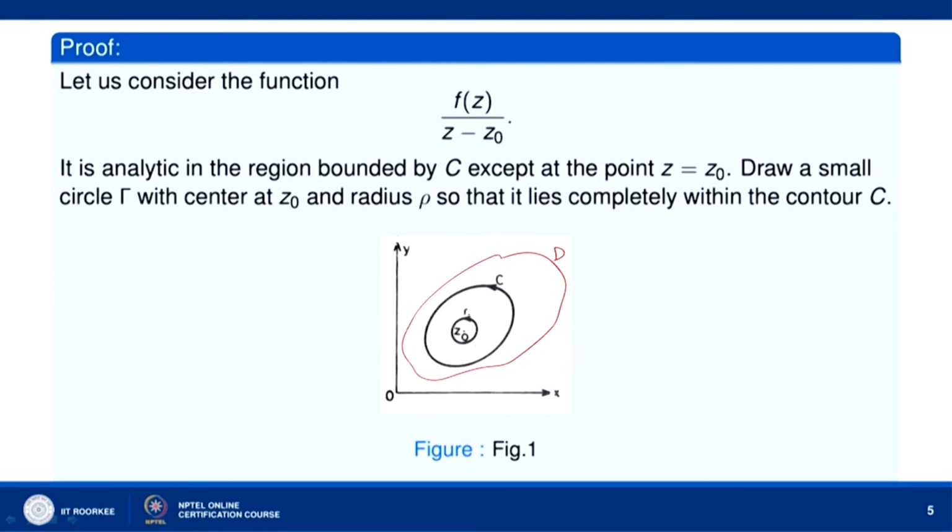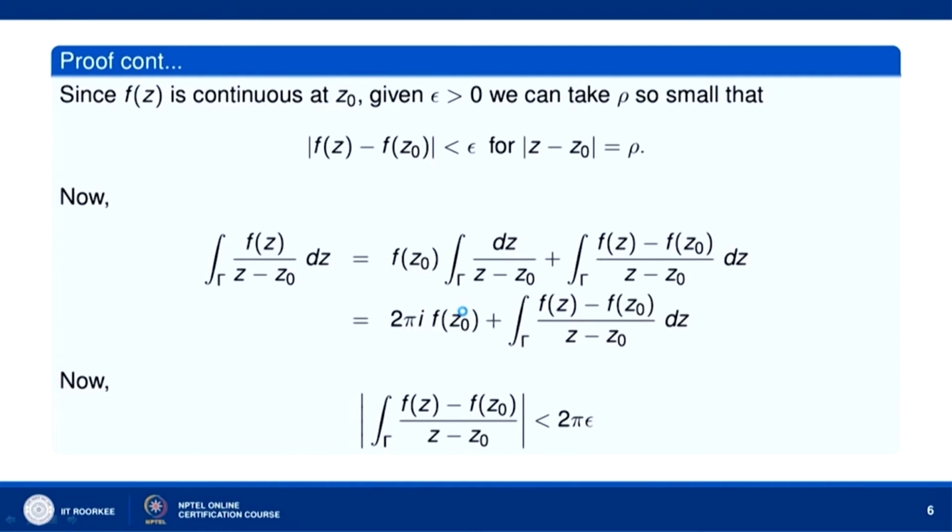Now, what do we do? With z naught as center, let us draw a small circle of radius, let us say, rho, such that it lies completely inside the simple closed curve C. Then, we have assumed that the function f z is analytic in D. So, it is continuous everywhere in D and therefore, it is continuous at the point z naught.